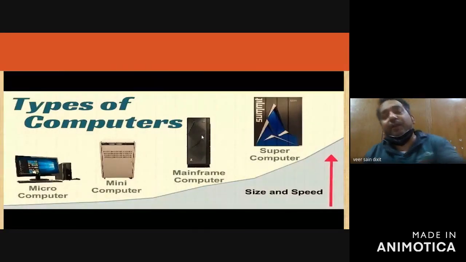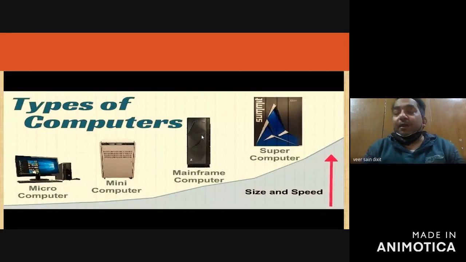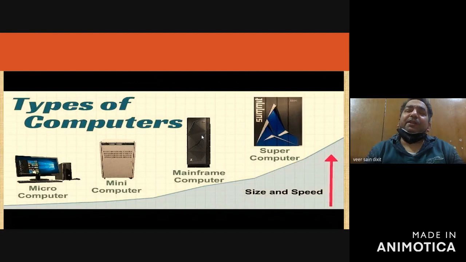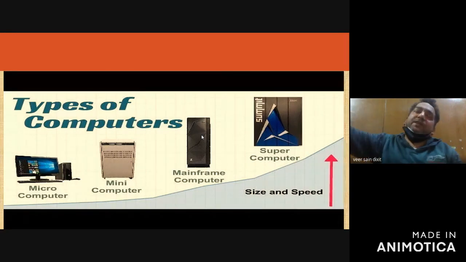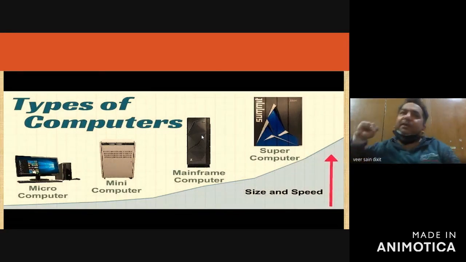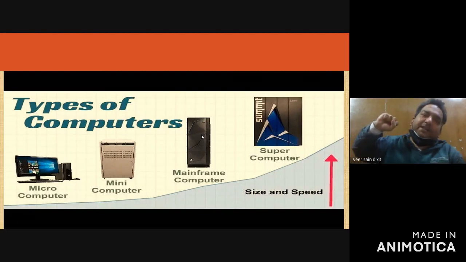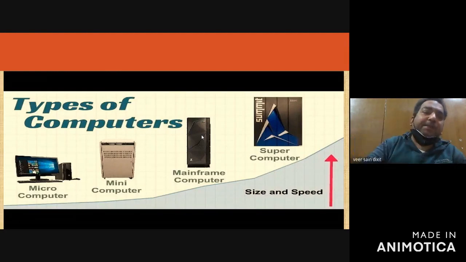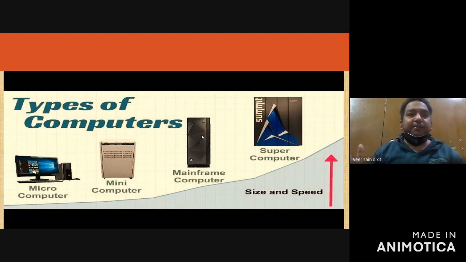Then digital computer. So why were generations introduced? The purpose of generations was introduced. From first generation to fifth generation, the size of the computer was getting smaller, but the speed of the computer was getting faster, right?